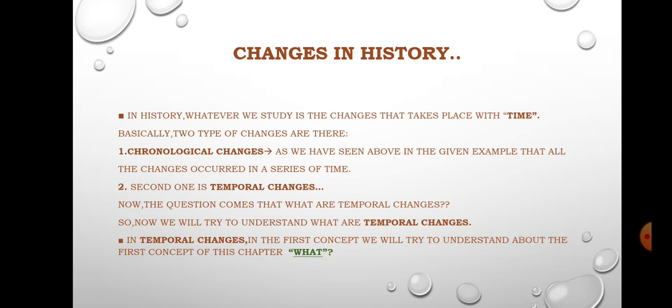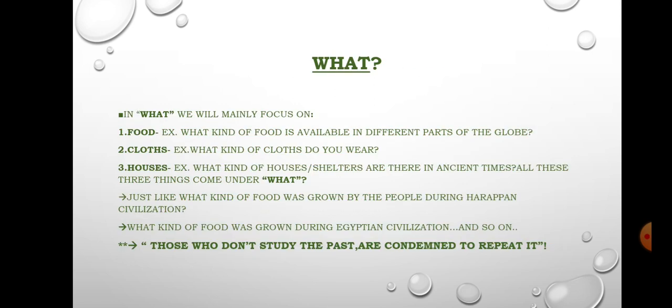In temporal changes, the first concept we will try to understand is the first word of the chapter. The first concept in temporal changes is 'what'. In 'what' we will mainly focus on three main factors.